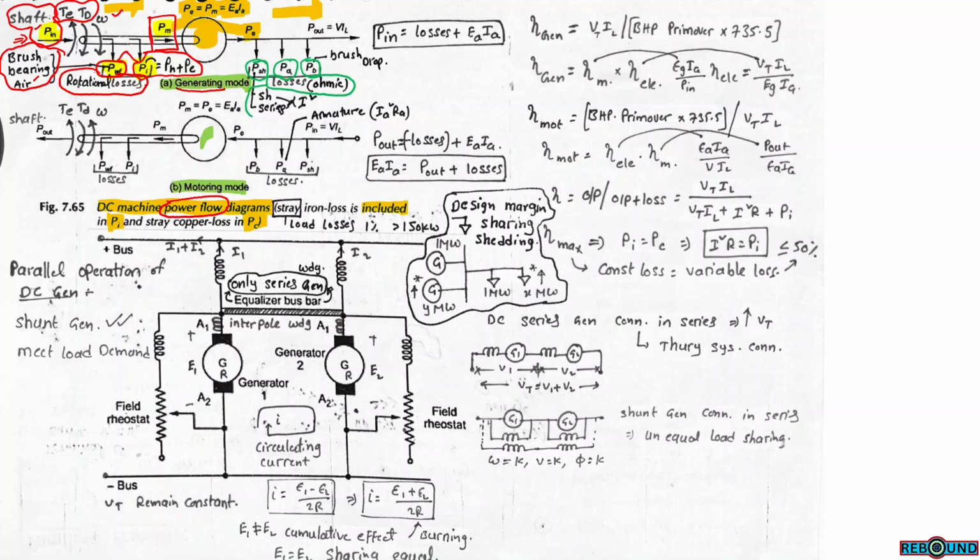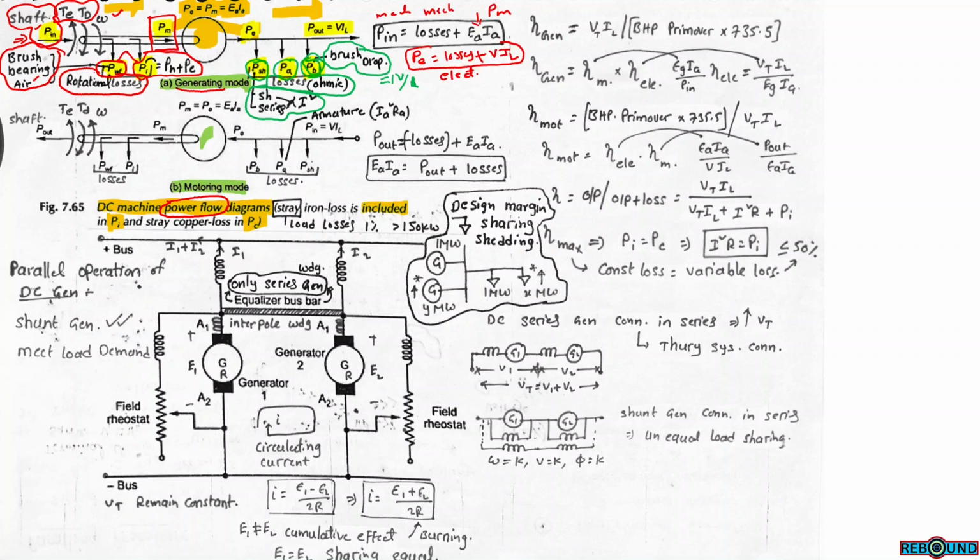The field winding can be a shunt field winding or a series field winding. These field winding losses are directly dependent upon the square of the current. The drop across the brushes we generally take as a voltage drop, approximately 1 volt per brush, but we can also consider this brush voltage drop as an ohmic drop. So the losses in the electrical part are field winding losses, armature circuit losses, and brush voltage drop. After subtracting these losses from the electrical power, the rest of the power is output power, equivalent to terminal voltage into load current.